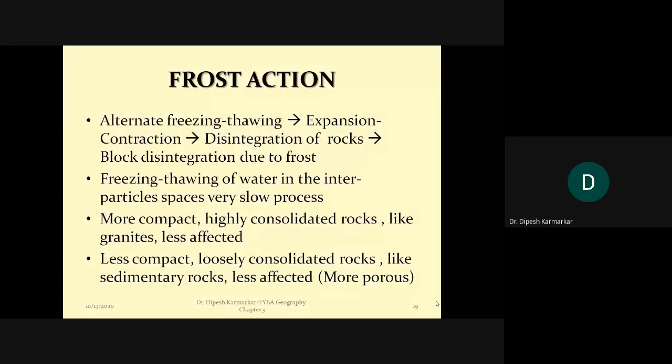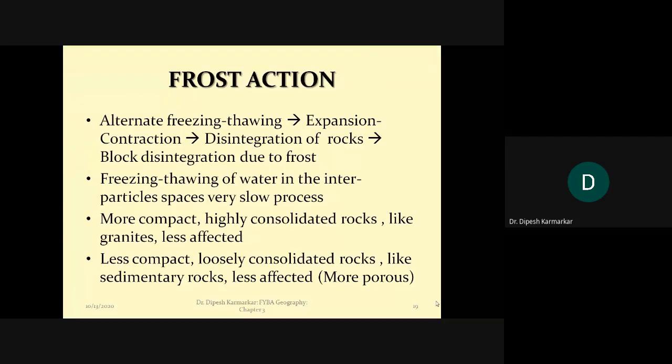It's an alternate freezing and thawing. Now remember, this takes place only in those areas where the temperature falls below 0 degrees Celsius, because only then will water be frozen and this particular process occur. And that's the reason why we saw that block disintegration is more common in arid or hot desert kind of areas.